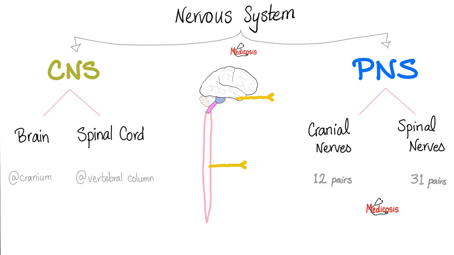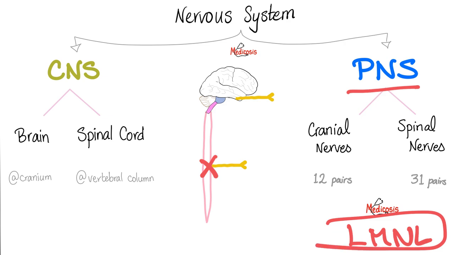Your nervous system is divided into central nervous system and peripheral nervous system. Central nervous system, brain and spinal cord. Peripheral nervous system, cranial nerves and spinal nerves. Paralytic polio spreads to the CNS. It mainly destroys the anterior horn cells, which are the beginnings of the peripheral nervous system. So for the most part, we expect lower motor neuron lesion.